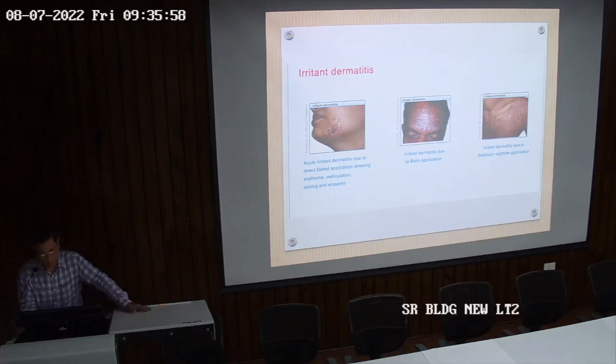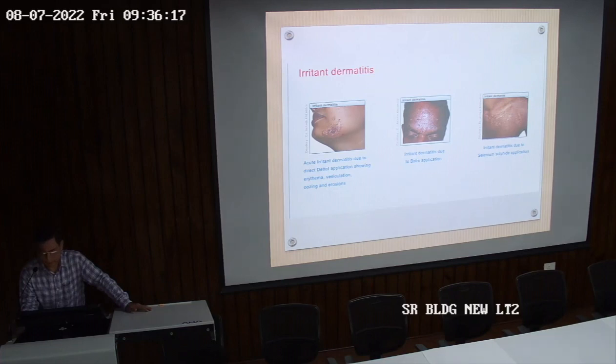Another is irritant dermatitis due to balm application. You will see that when there is a headache, people apply balm over the forehead. If this is applied for a long time or left over the forehead, it will lead to dermatitis over that region. This is again an example of irritant dermatitis over the forehead.